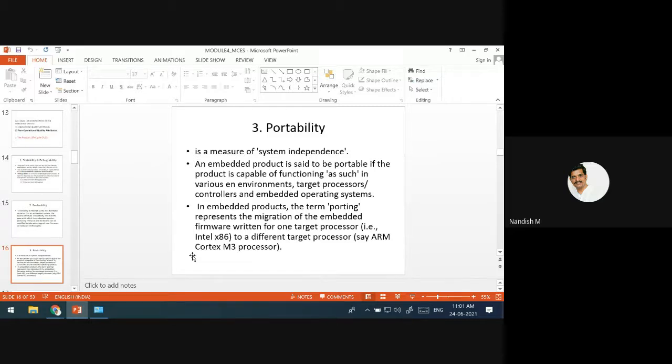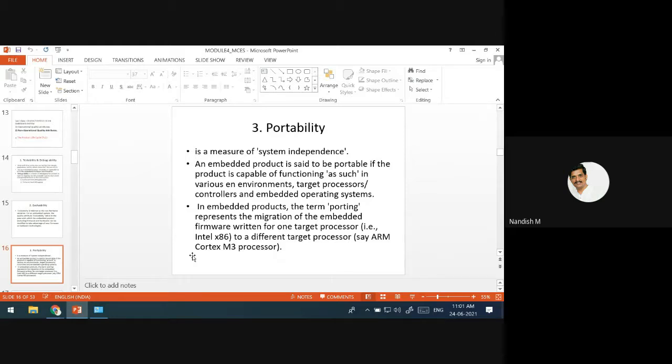If you change the embedded operating system itself, before it was Windows, now I change it to Linux, even then it should be ready to work. But one extra thing is, when you change, there should be less rework in the embedded unit.